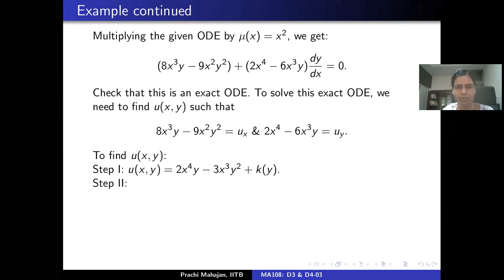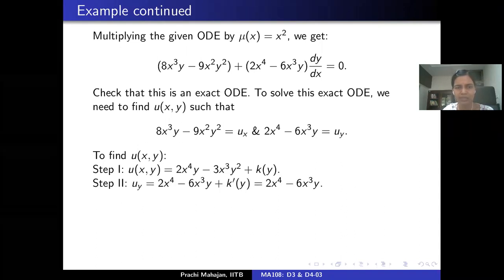Now, step 2, we would differentiate the equation in step 1 with respect to the y variable, which means that the partial of u with respect to y is 2x to the 4 minus 6x cube y plus the derivative of k. We set it equal to the term N prime, that's what saying that this is exact demands.